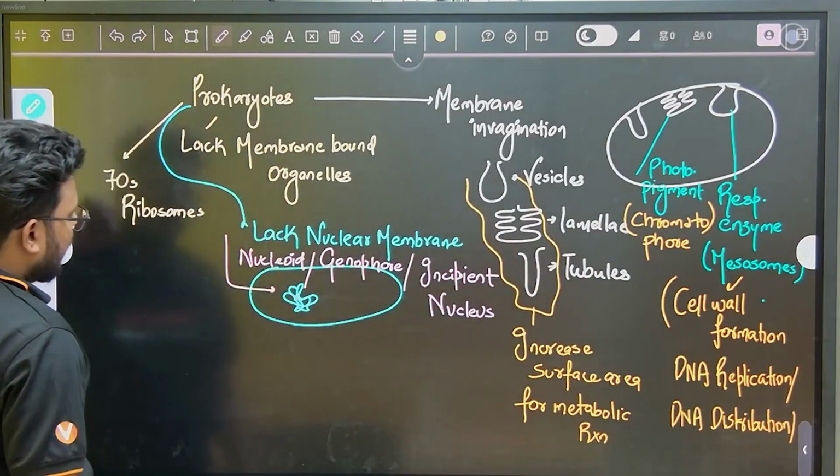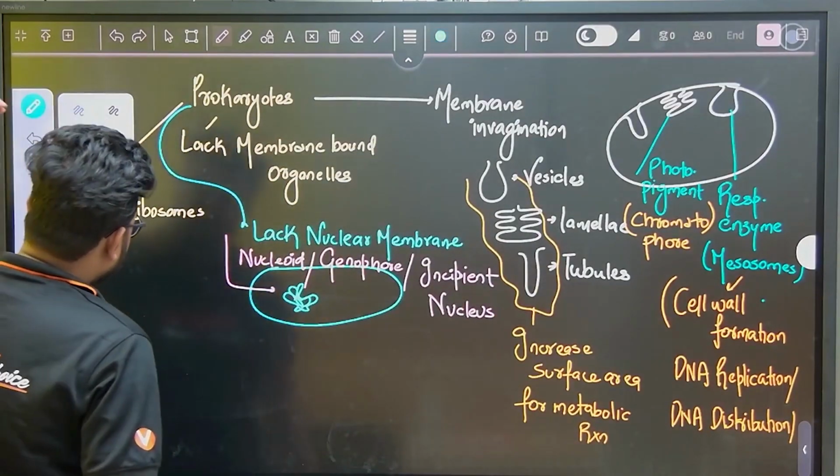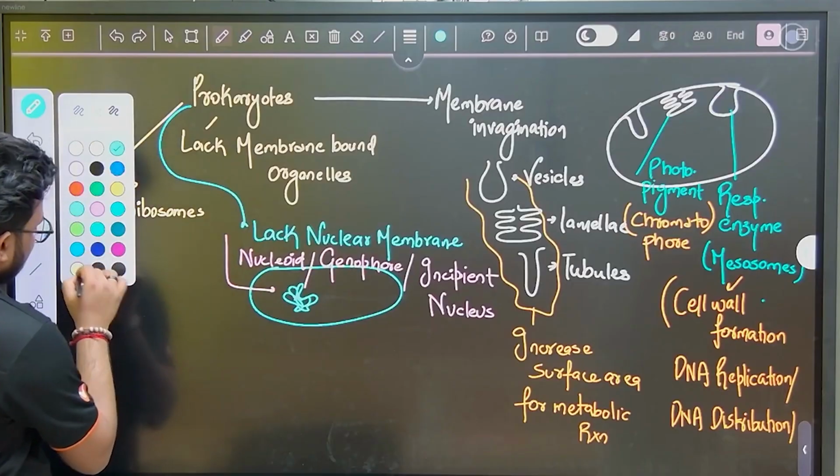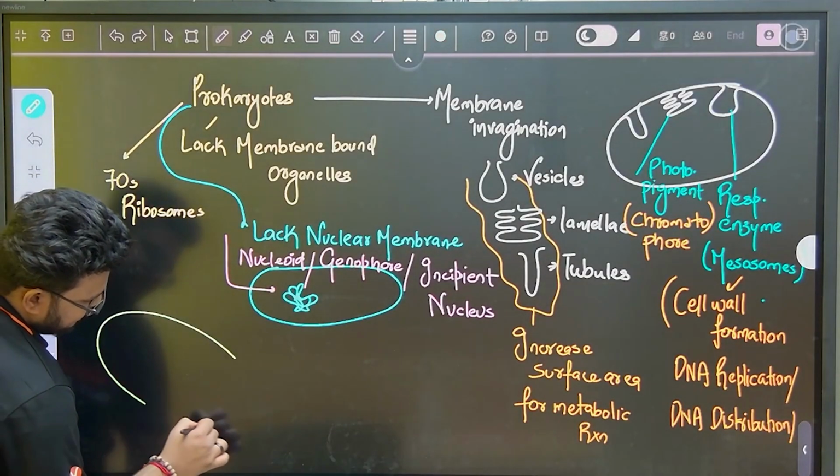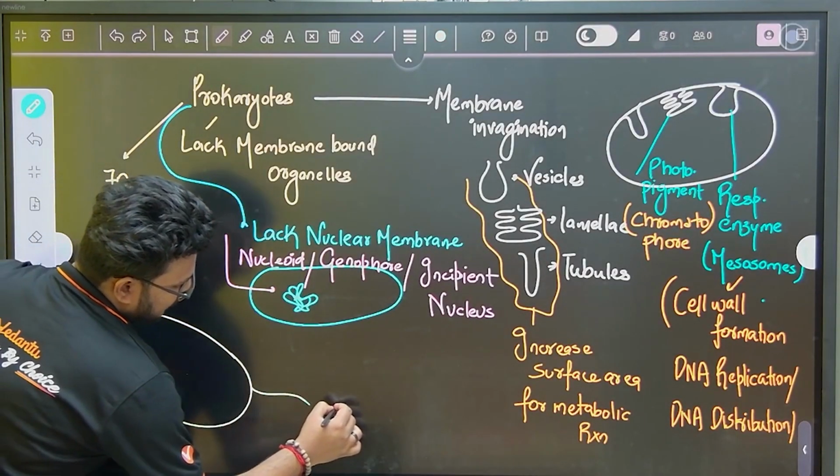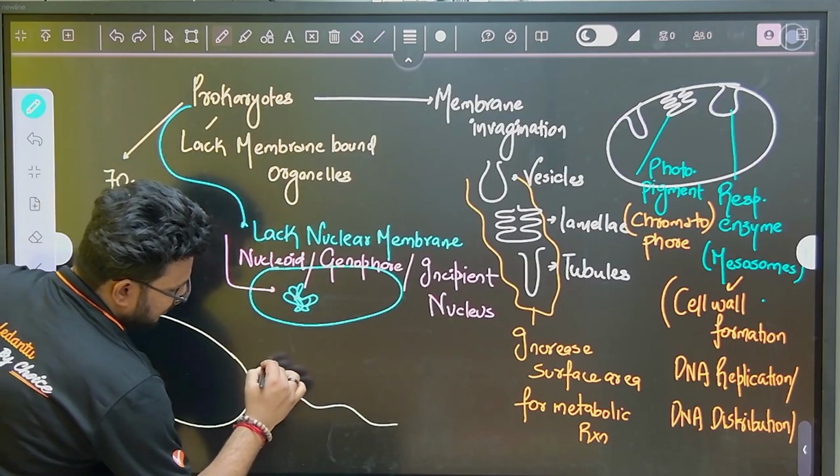Now if we talk about extensions, again here we have our bacteria. We have the largest extension, which is called flagella.